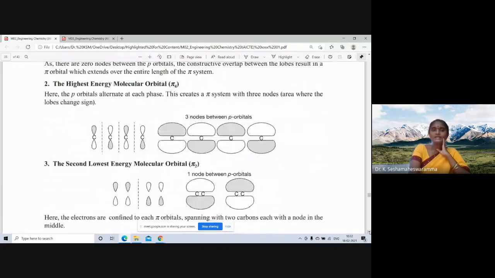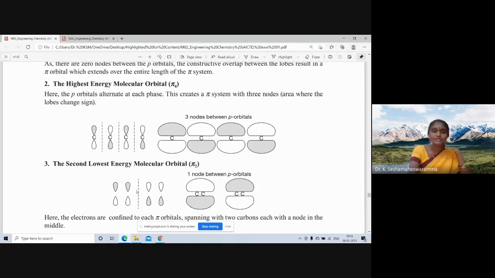Next, we will discuss the second lowest molecular orbital, pi 2. 2 p orbitals are aligned like this, and 2 p orbitals are aligned with opposite directions. So in this, one node is formed here in between. Phase transition occurs here. Hence, one node is formed here.